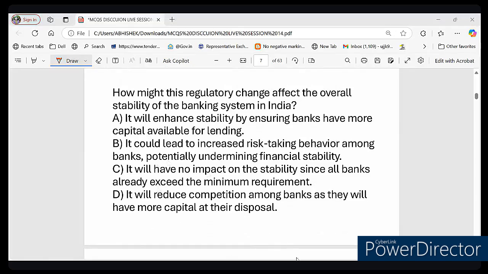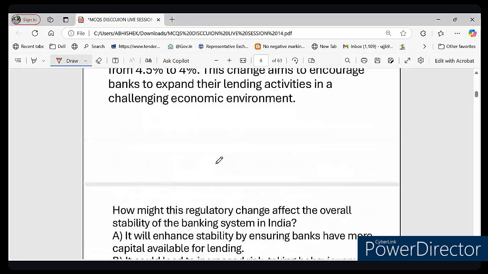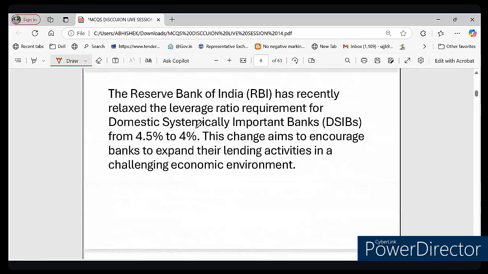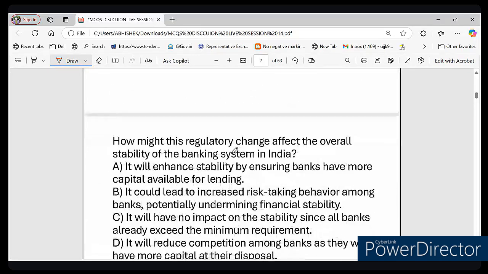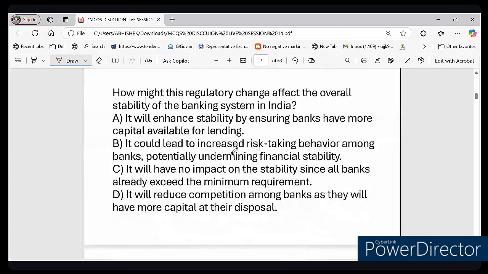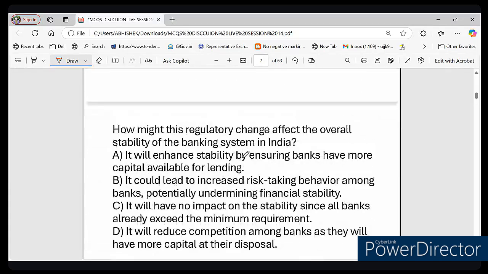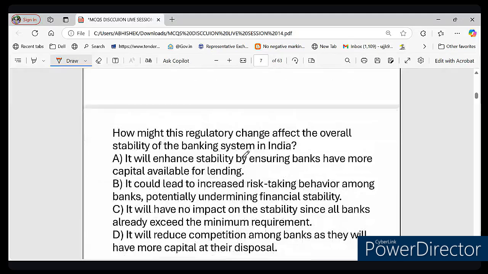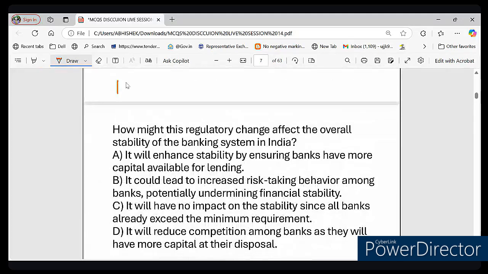So basically what has happened is that earlier the leverage ratio was 4.5%, and now it has decreased to 4%. So what will be the impact of this? Let me give you an example to understand this leverage ratio more clearly. Imagine you want to buy a house worth 1 crore, but you only have rupees 10 lakh. The rest, rupees 90 lakh, you will take as a loan from the bank.